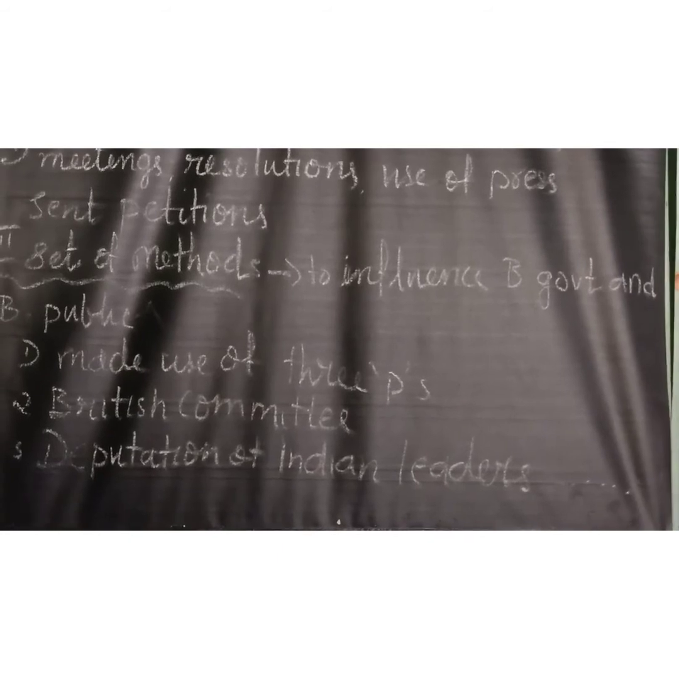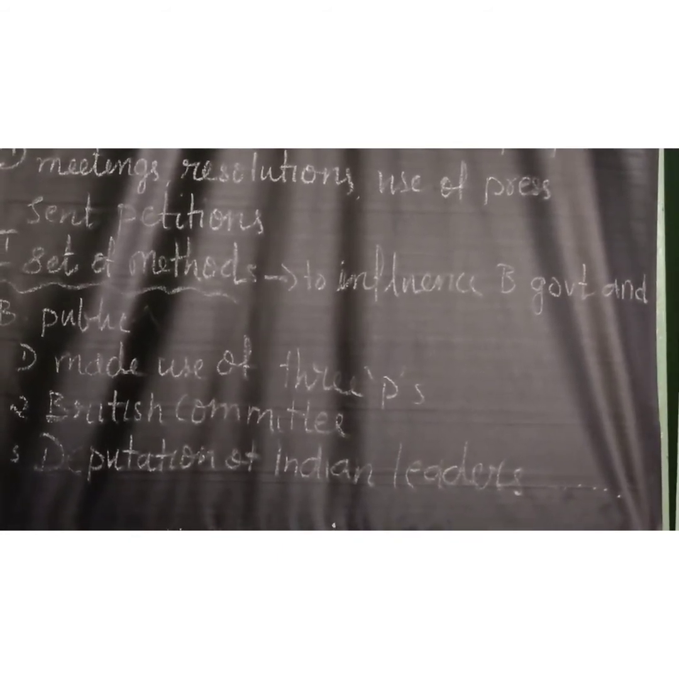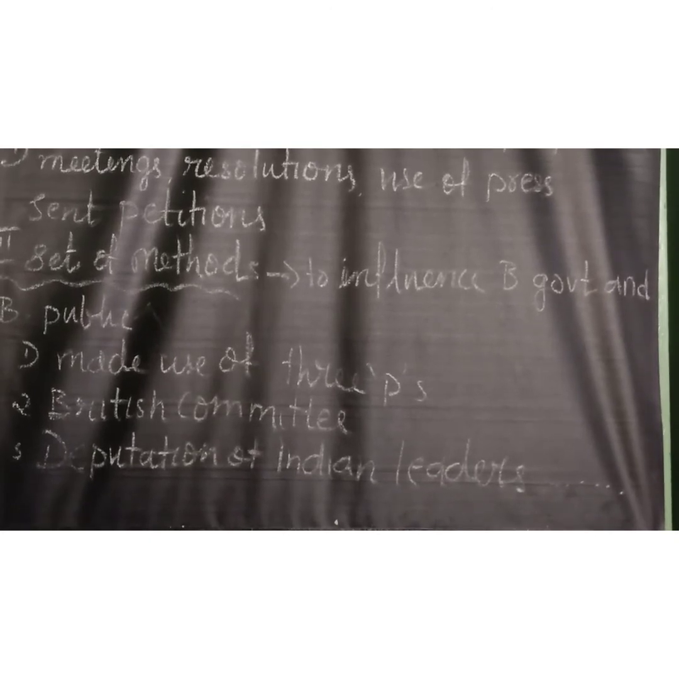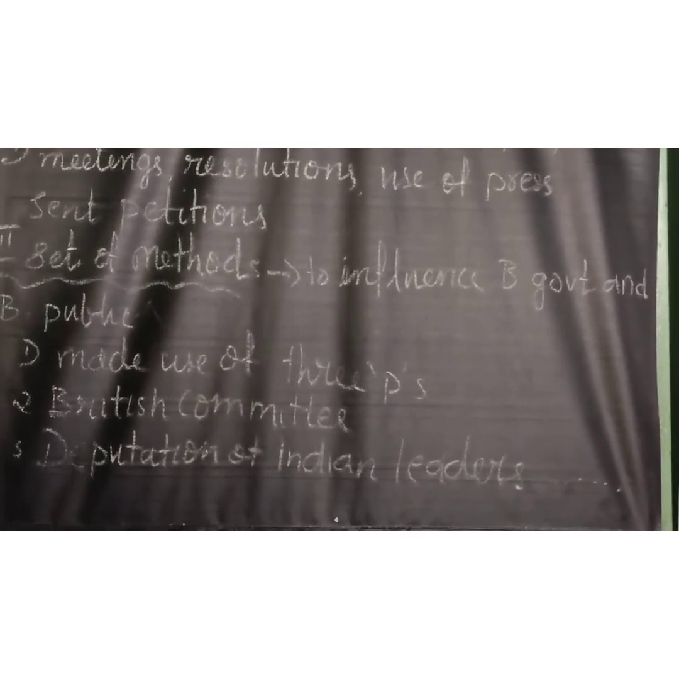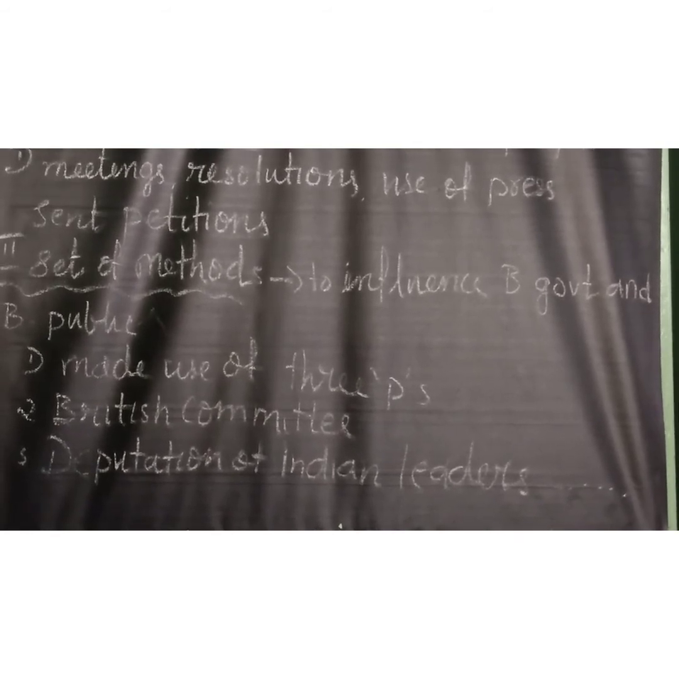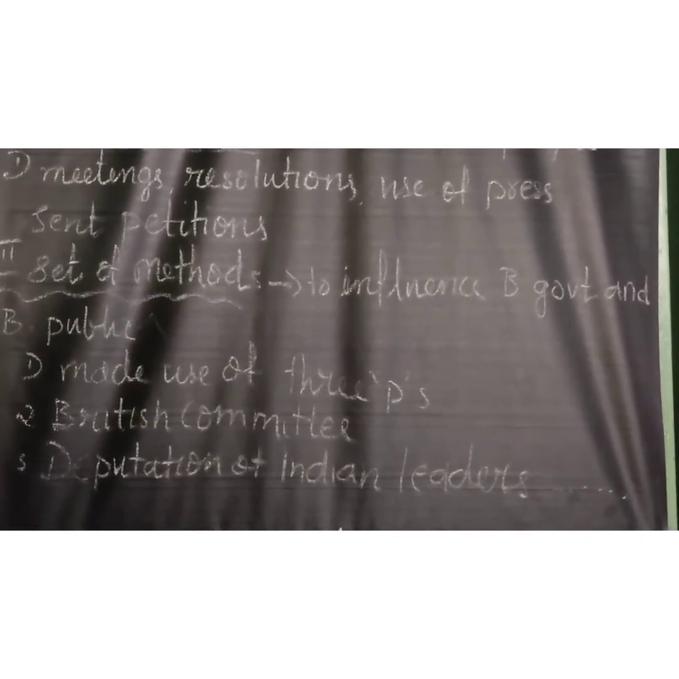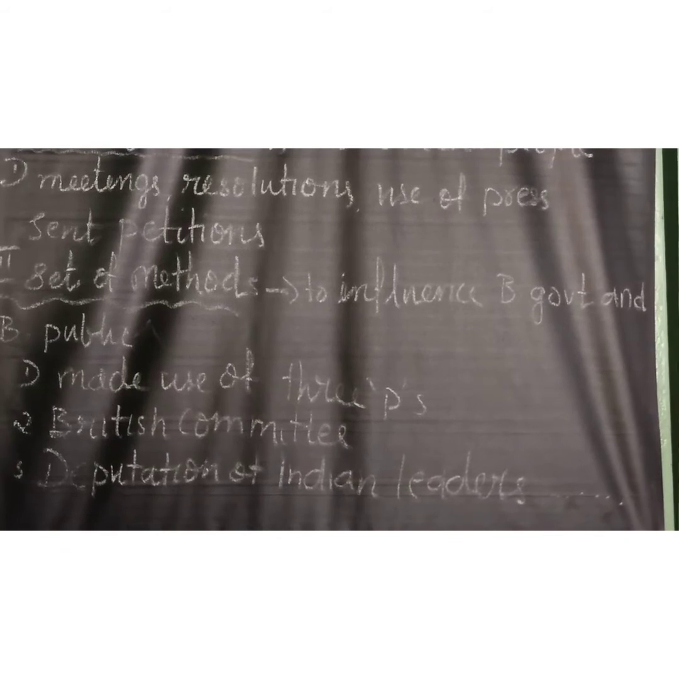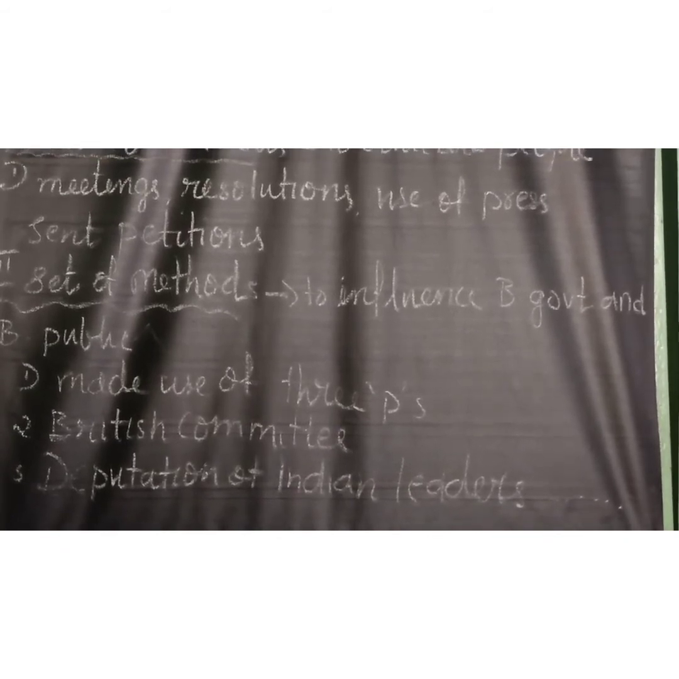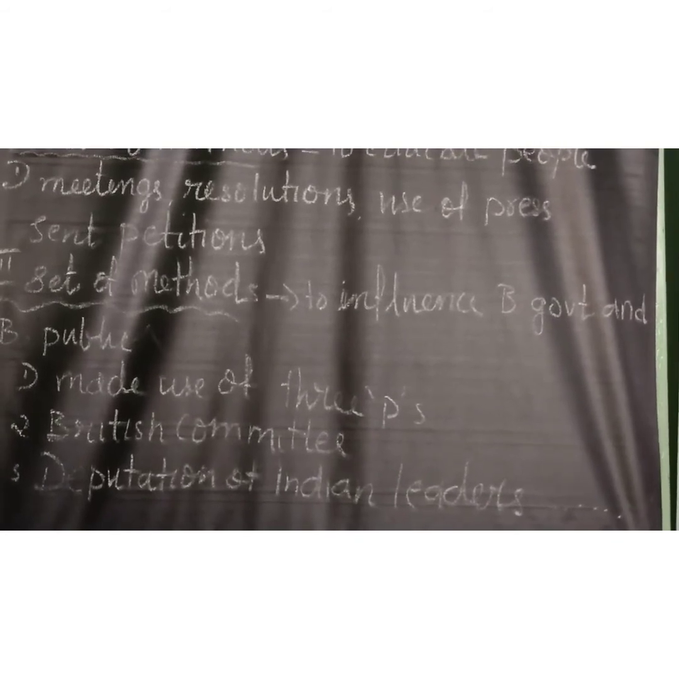Secondly, a British committee of the Indian National Congress was set up in London in 1889. They published a weekly journal, India, to present India's case before the British public.